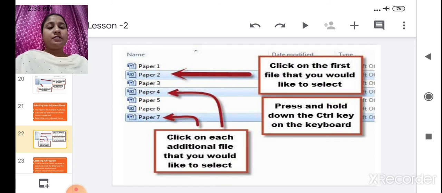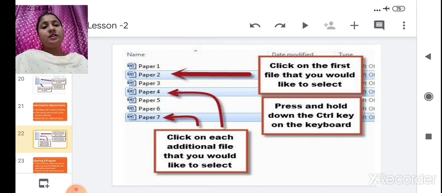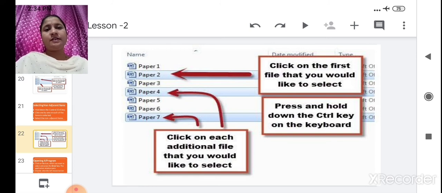Then we also saw selecting adjacent items and selecting non-adjacent items. In selecting adjacent items, you select one icon and press and hold the Shift key till the end, and you will select all the icons. We also gave the example of papers. By selecting paper 2 to paper 6, all papers are selected: paper 2, 3, 4, 5, 6.